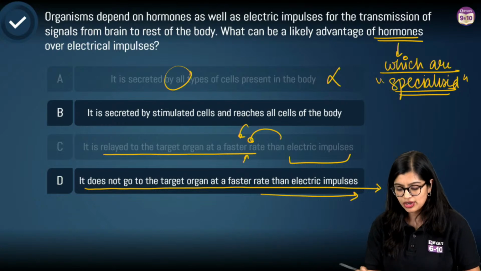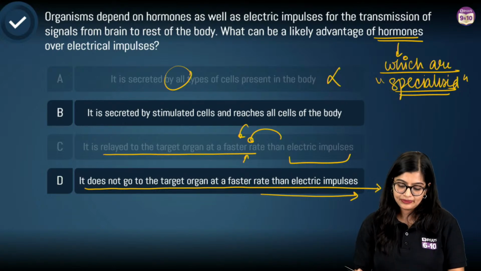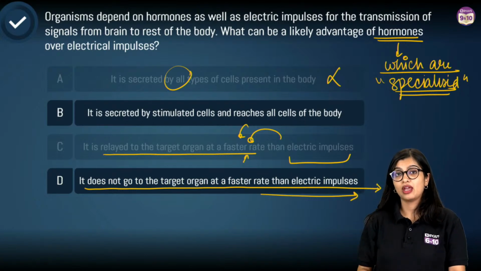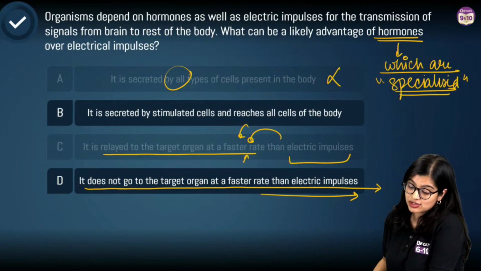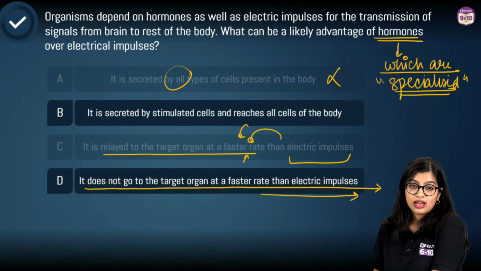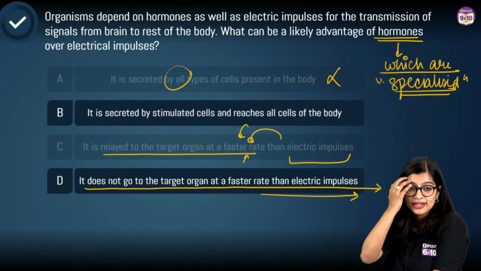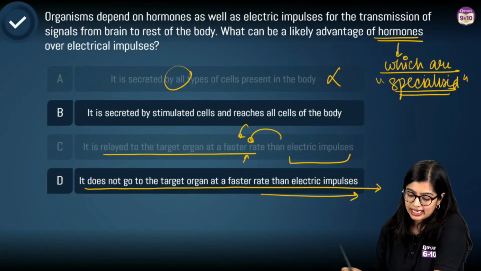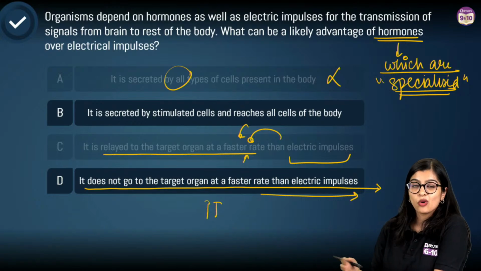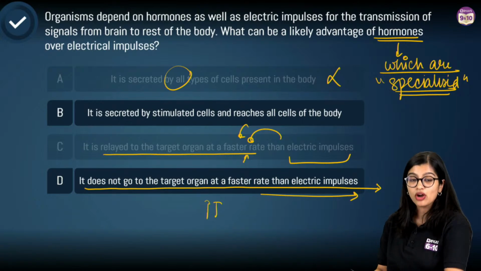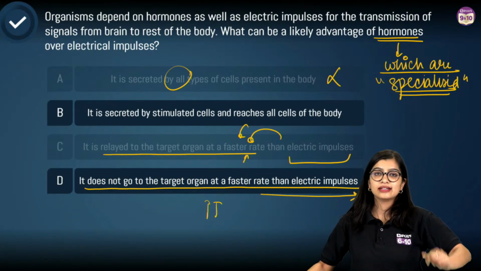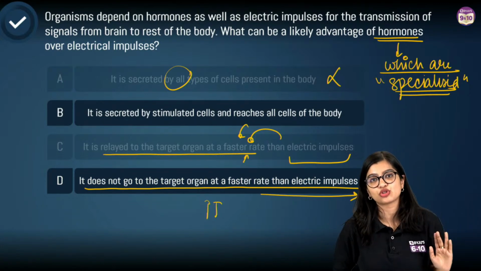Okay, alright. So now we are saying it could be this, or it could be that it is secreted by stimulated cells and reaches all cells of the body. Now how will you decide which is a more likely advantage, right? Which could be the most likely advantage? Now this is a little tricky, I agree, right? See, this is a function. It does not go faster, for very obvious reasons. But how is this an advantage? How is speed an advantage, right? We are talking about what could be an advantage, right? If I say that there is me and there's Ranjit sir who is 6 feet tall, right?